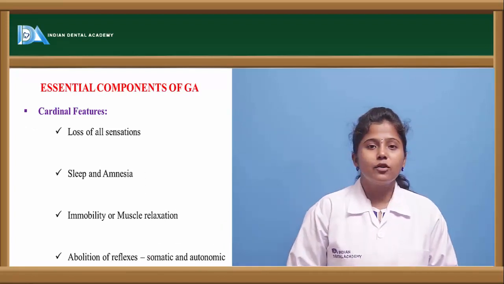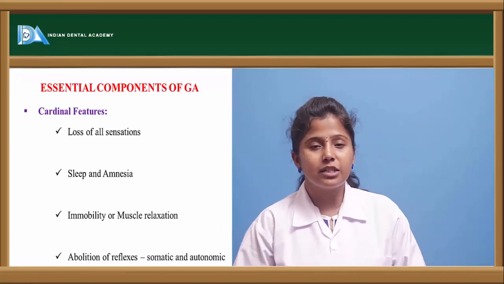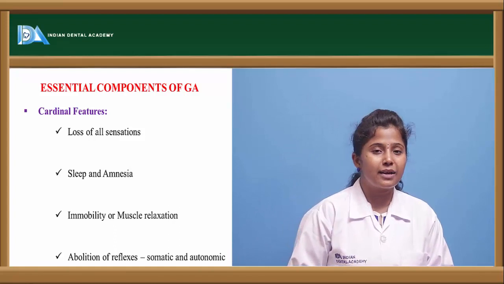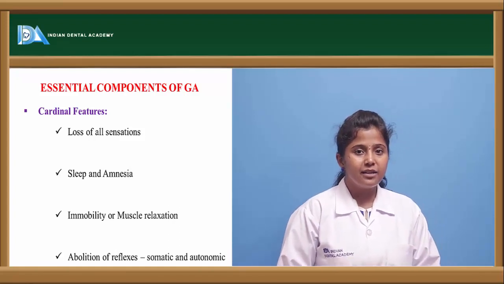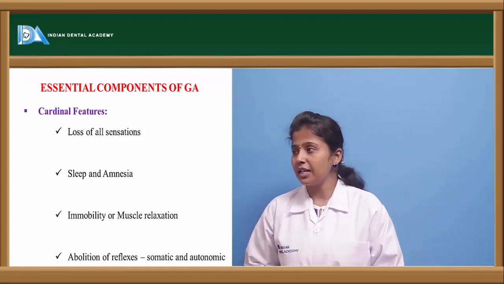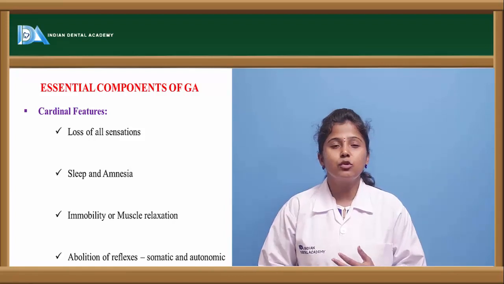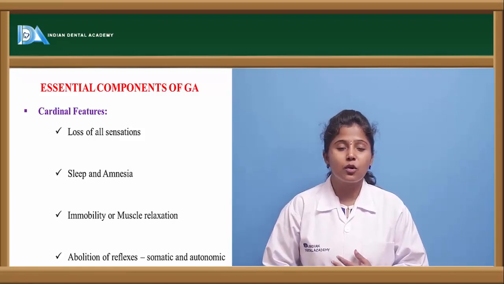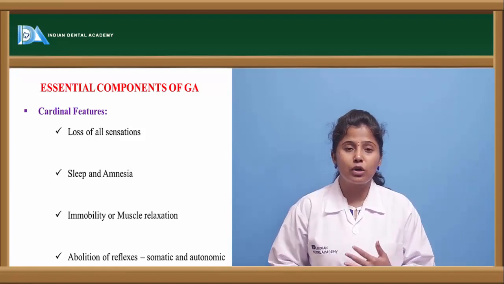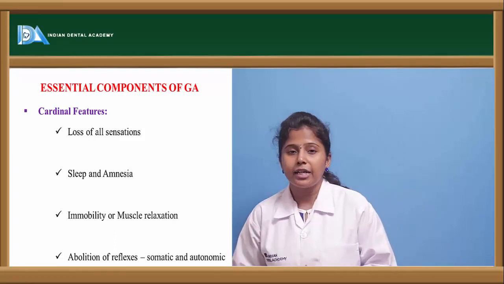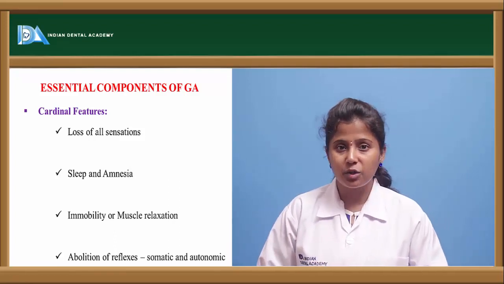In order for a general anesthetic agent to produce its effects, it has to have some features. The cardinal features of general anesthetics are that they have the ability to abolish all sensations, I mean the whole body sensation should be lost, and they should induce sleep and amnesia in the patient.